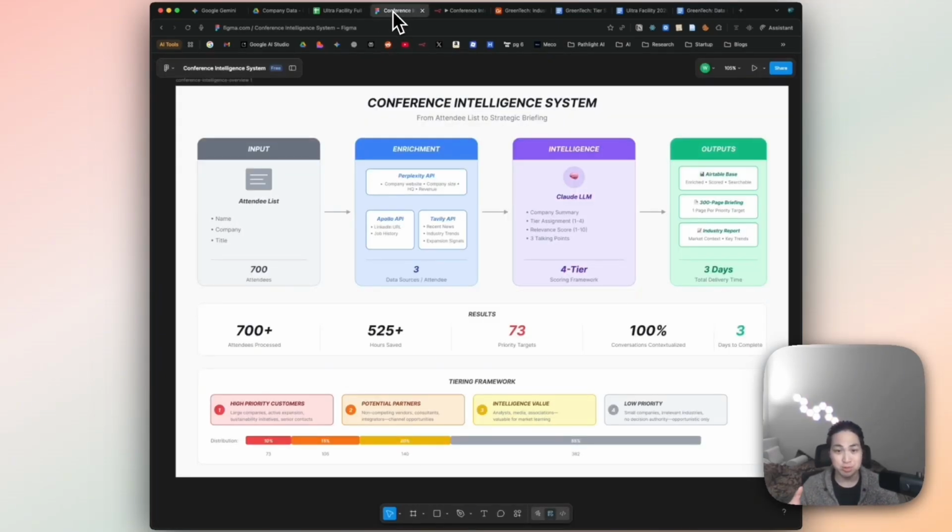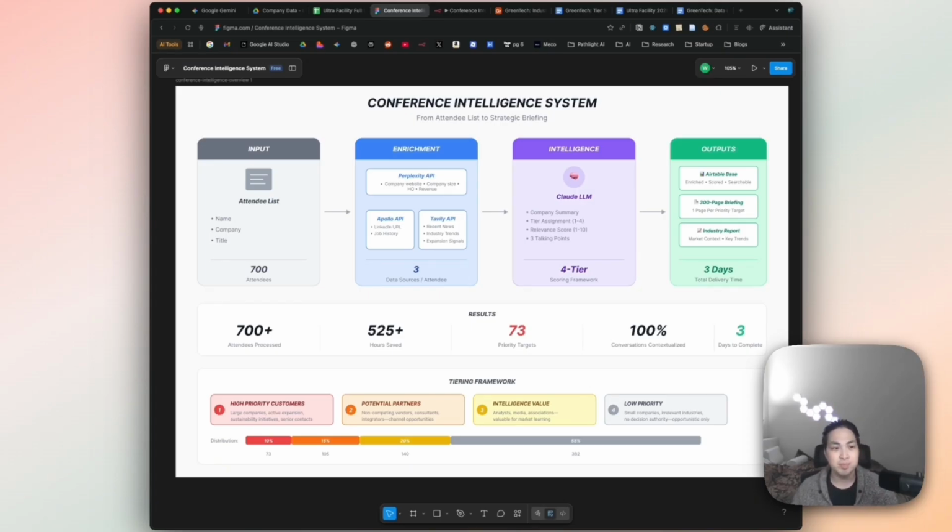So after going through all these workflows and automations, I was able to go through over 700 attendees with very basic information, enriching it with more relevant information that the client could use to build some intelligence ahead of the conference, and had key outputs that they could use to understand what conversations to have with these attendees, understand the industry a lot better, and even knowing how to start the conversations with these people. So it saved them hundreds of hours and allowed them to really focus in on the most important components of the conference.